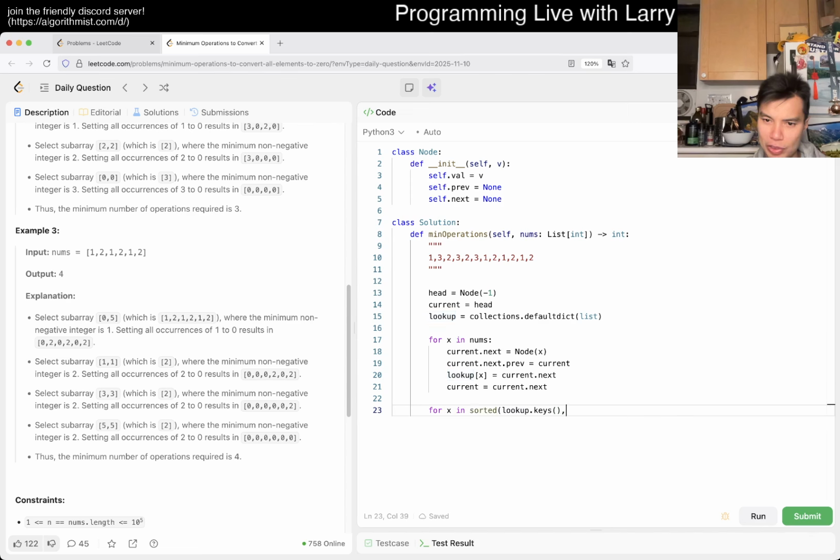In reverse order, biggest first. Then we want to say lookup of x is a list of the nodes, and we remove one at a time. Let's say we have total operations equal to 0. So then, for node in this, we go.